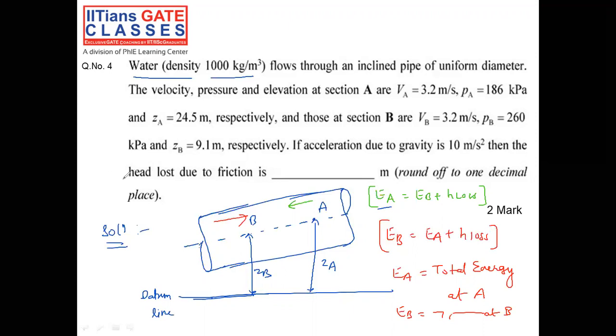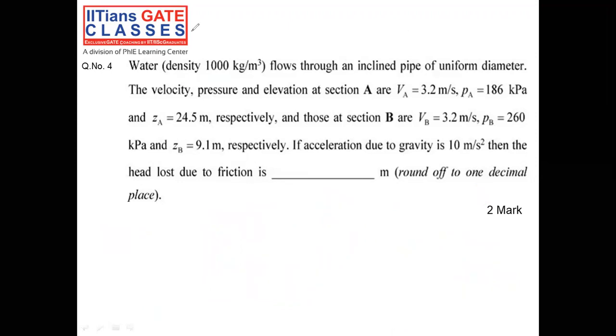So in that case, we are going to consider the energy at point A and the energy at point B, and see which is at the higher level of energy. If energy at point A is higher than energy at point B, then the fluid is flowing from point A to point B. If energy at point B is higher than at point A, the fluid is flowing from point B to point A. Now, let us examine the situation.